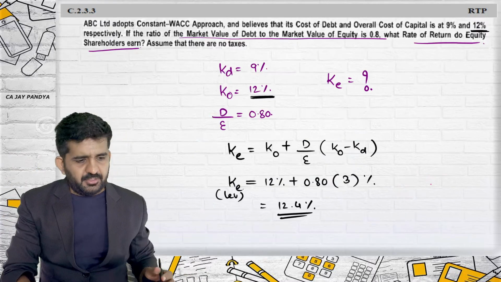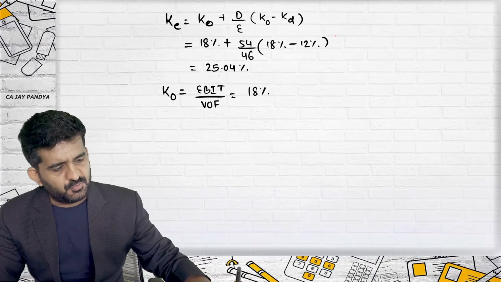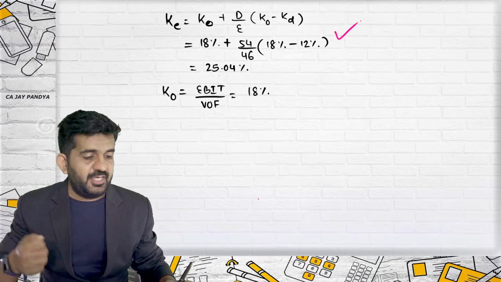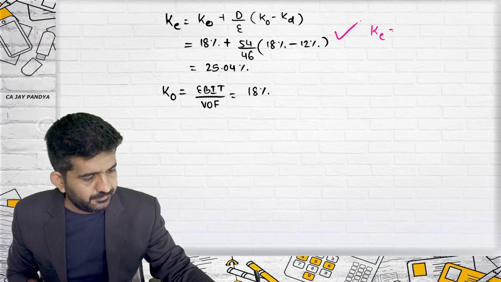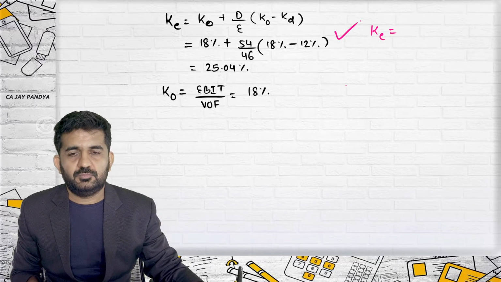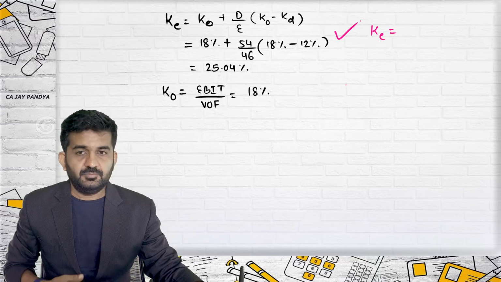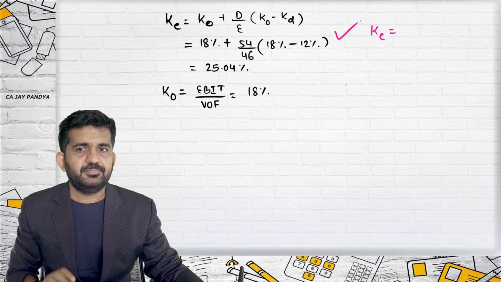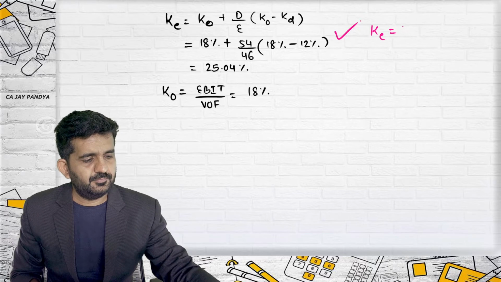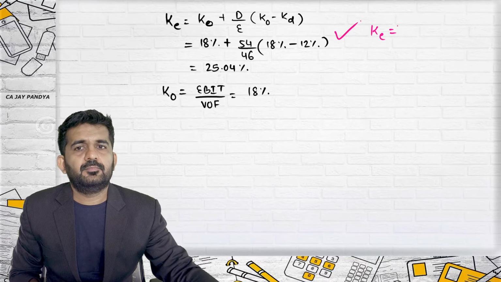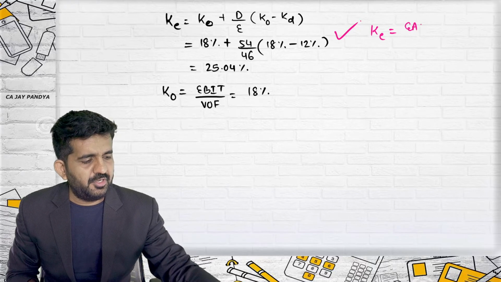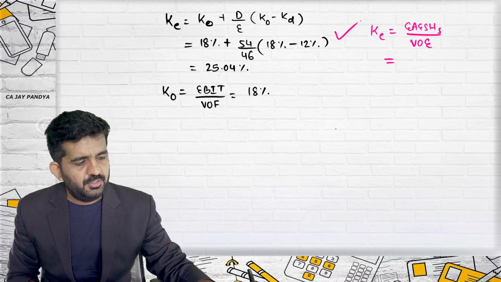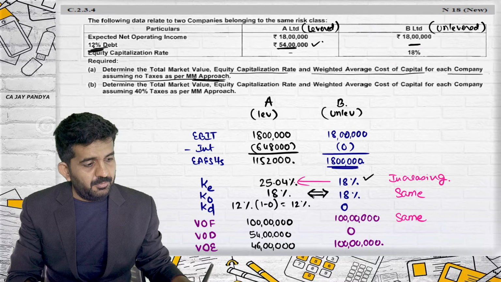Please concentrate. Rather than doing this formula, can any student help me find KE directly? Yes, anyone? By net operating income approach, how do you find KE? Earnings available to equity shareholders divided by value of equity. Yes, and you will get the same answer.